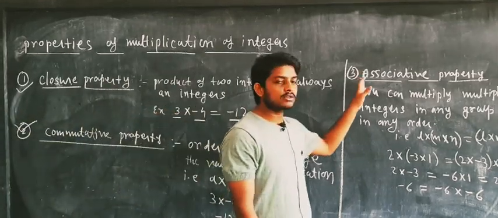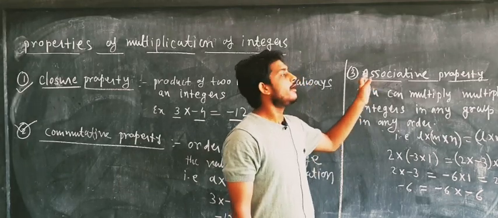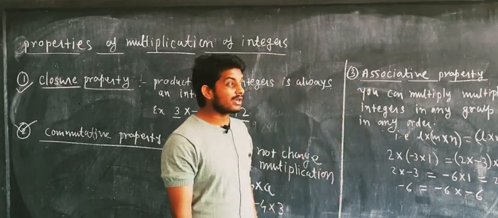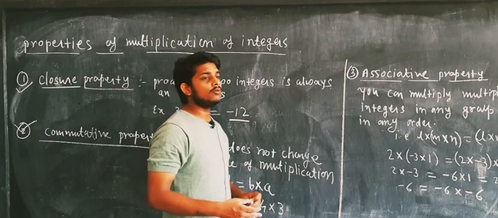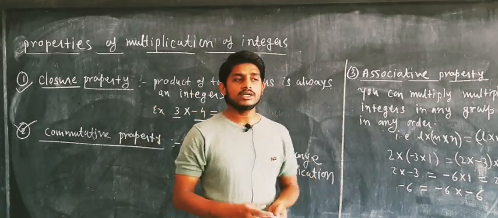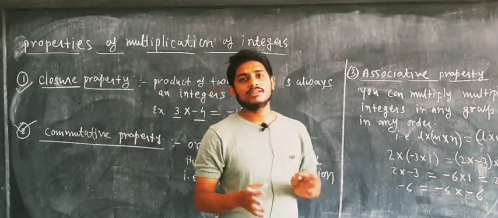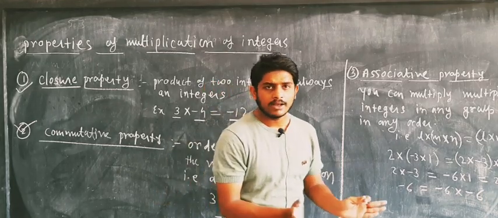Now we'll discuss the third property of integers, which is the associative property. What does the associative property say? When you multiply more than two integers, you can multiply those integers in any group and any order.